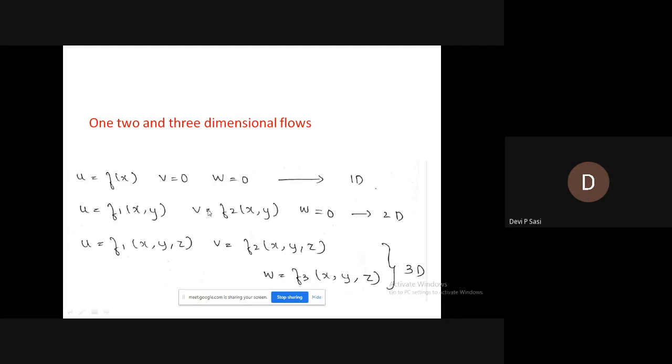Then three-dimensional flow is expressed as a function of three mutually perpendicular space coordinates. First one, only one space coordinate; second, two; and third, three. That is about 1, 2, and 3 dimensional flows, and about the types of flow.